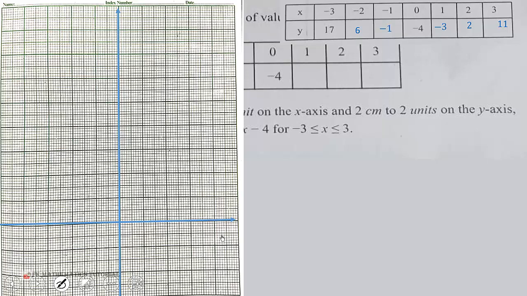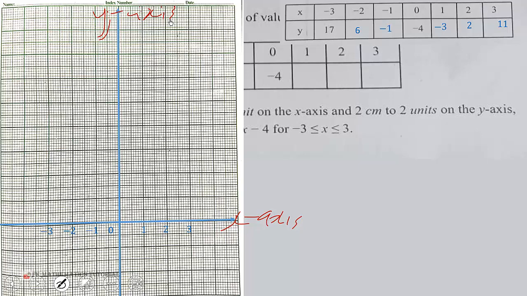Label it. So this is the x axis. Please try and label it. And this is the y axis. If you label it, you get some marks. Now let's use the scales. So the scale is 2 centimeters to 1 unit on the x-axis. So we begin from -3, -2, because each step is 1 unit. Then 0, then we have 1, 2, 3.